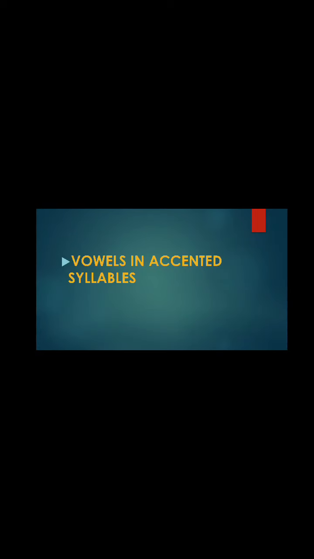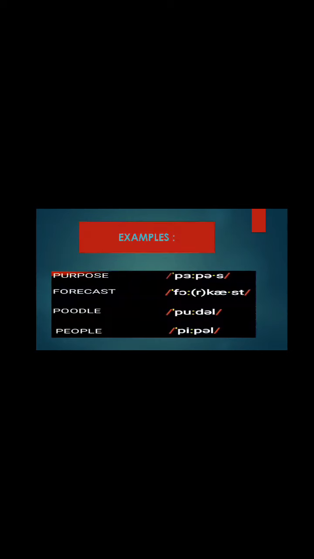And to finish, we have to talk about vowels in accented syllables. We're going to explain with an example. For example, we have the first word, purpose. If you notice the diacritic in the first syllable, purpose, you notice the two dots in color yellow are after the vowel. And you notice that we have to pronounce it with purpose.